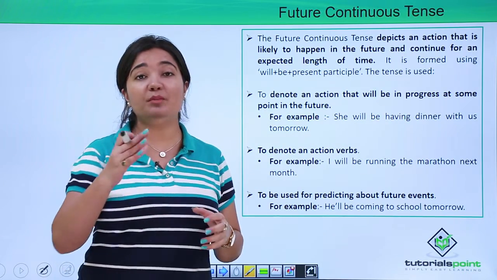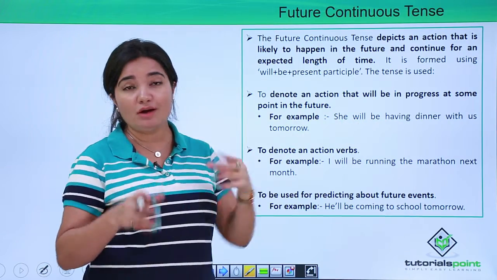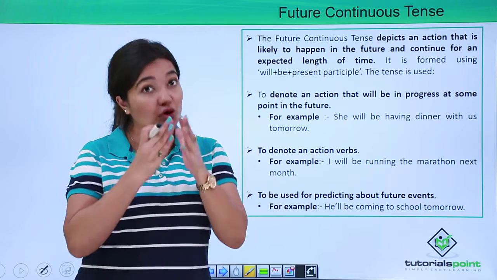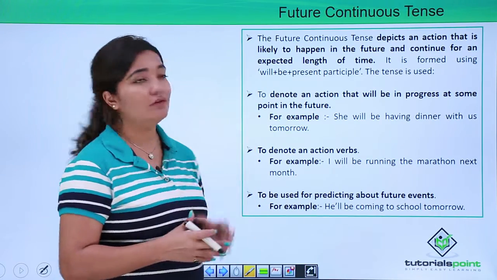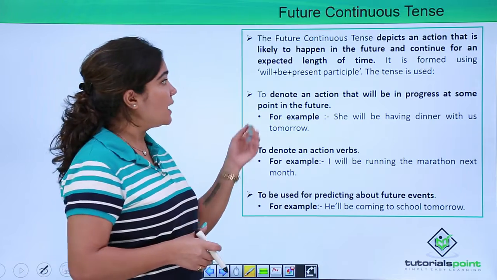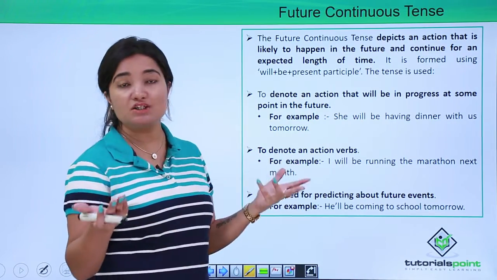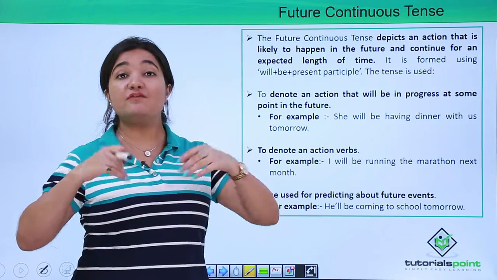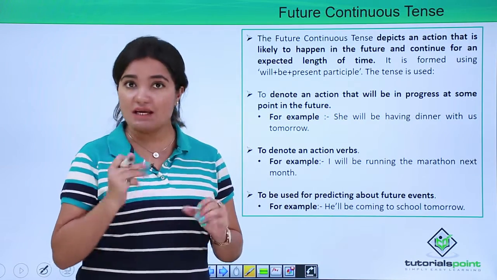So, again, will be having. What do you understand? It is some work which is going to continue in future, and because it is going to continue in future, it will come in the category of future continuous tense, right? Here, to denote some action verbs. What are action verbs? We are already aware, right? Those verbs which indicate some physical work that is done are called action verbs.